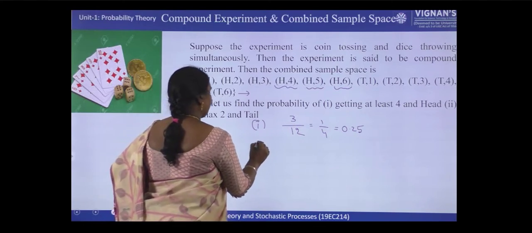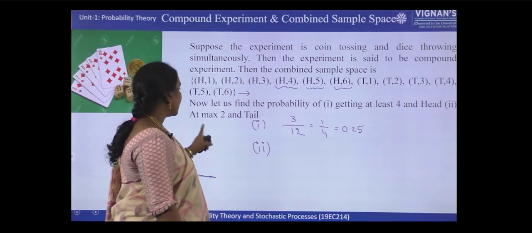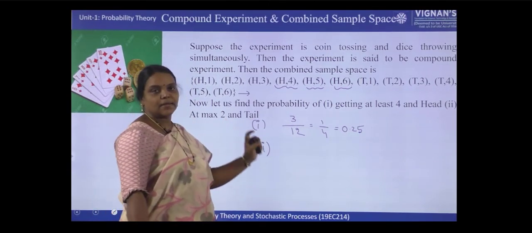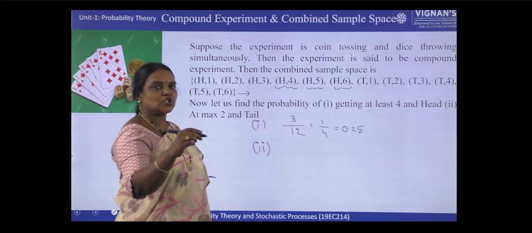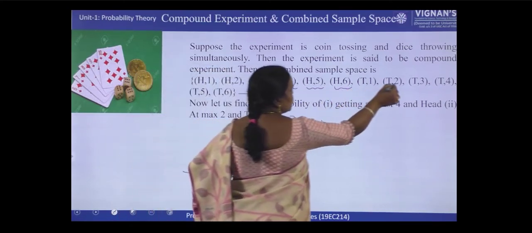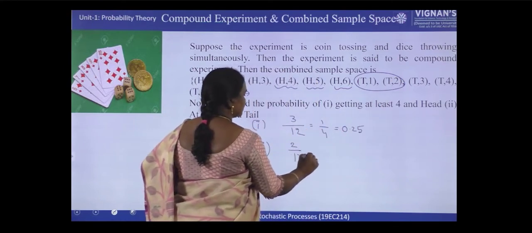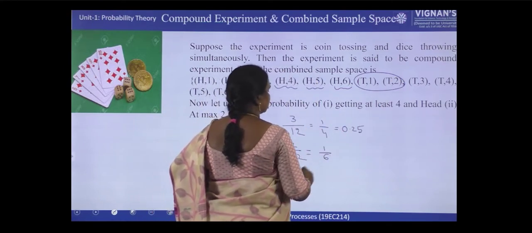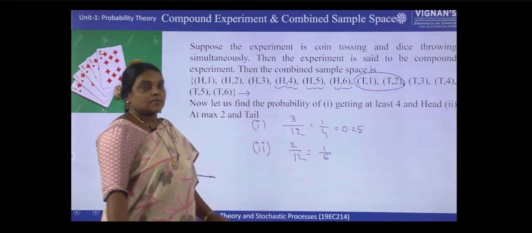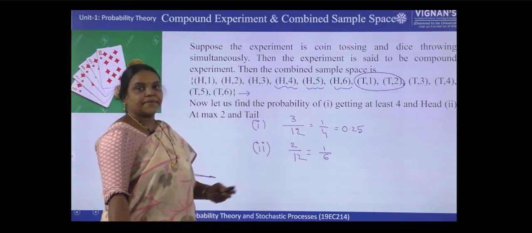And what is the second one? At max 2 and tail. At max means maximum 2. It should not exceed 2. And tail. So these two combinations. So 2 out of 12. So it is 1 by 6. So like this we have to find.